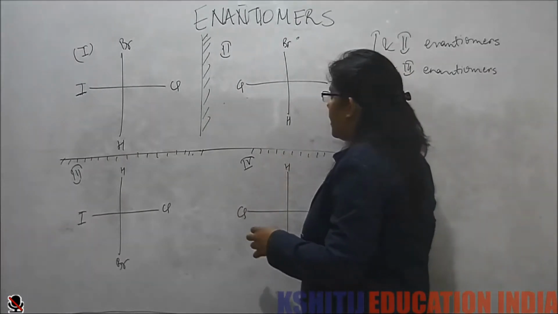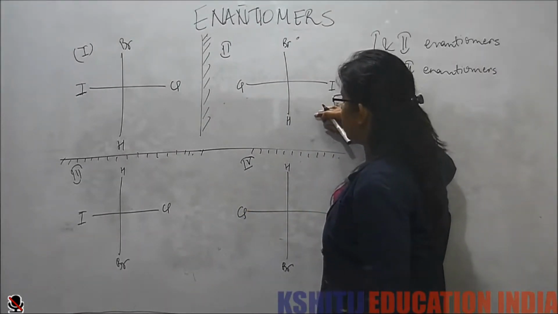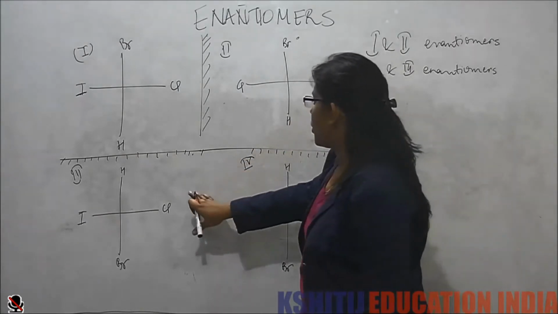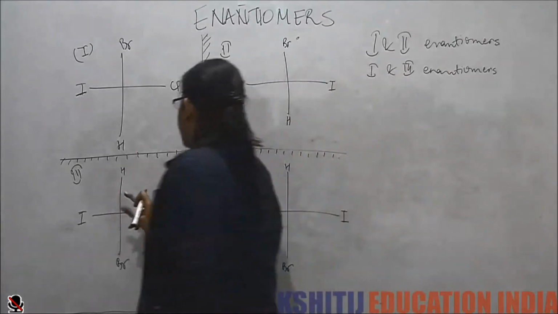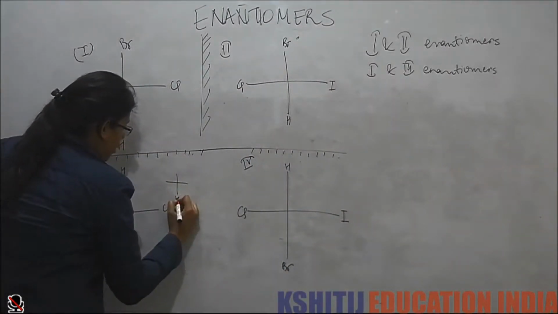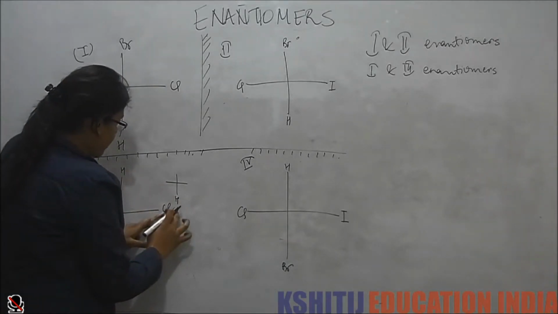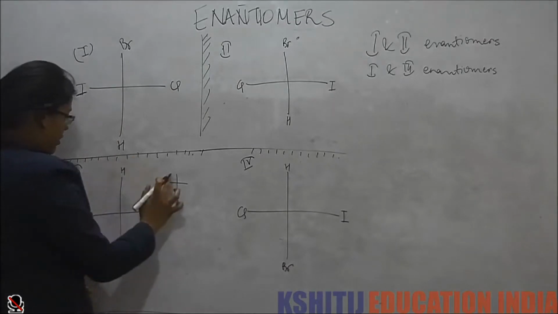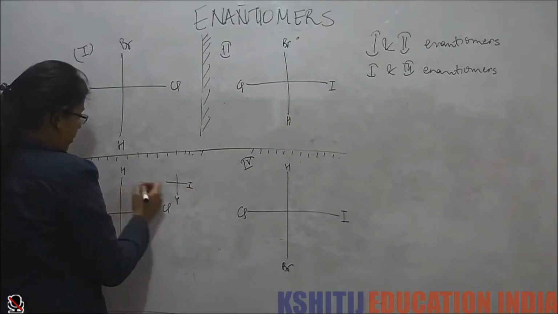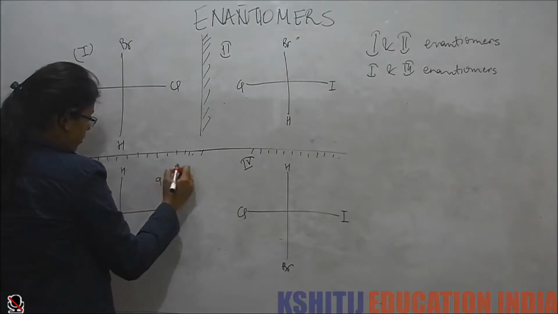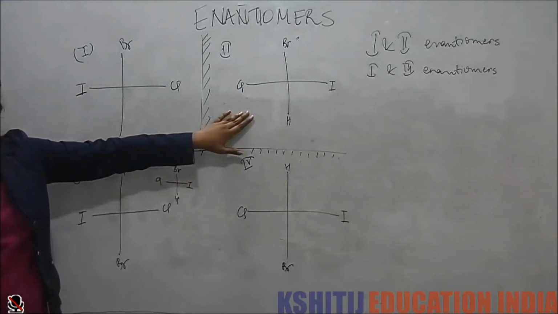Now if I see second and third, what do I see? If I rotate this molecule by 180 degree, what do I get? I get hydrogen here. Rotate by 180 degree. First I rotate, then I rotate here. So my iodine gets here, my chlorine gets here, and my bromine gets here. So now what do we see? That this molecule and this molecule are identical.